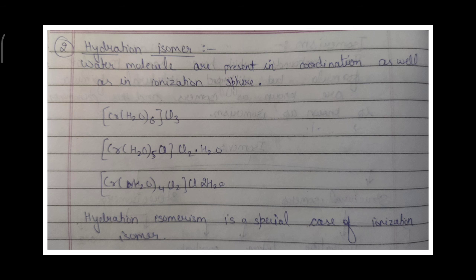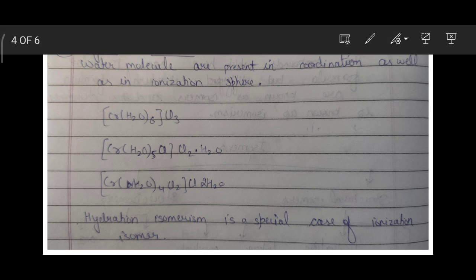Then the second one is hydration isomers. Hydration isomers basically talk about water molecules. Here the interchange of water molecules takes place between the coordination sphere and the ionization sphere. The only difference between ionization and hydration is that in hydration we talk specifically about the water molecule.